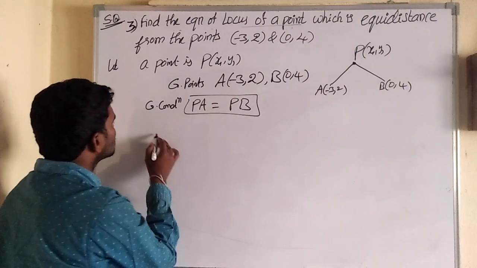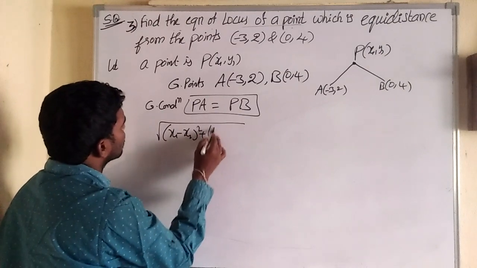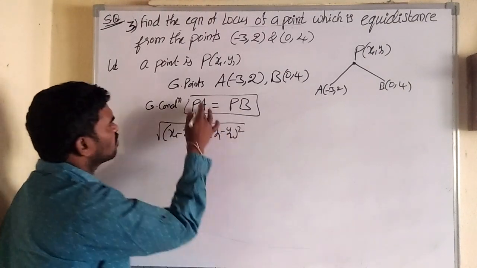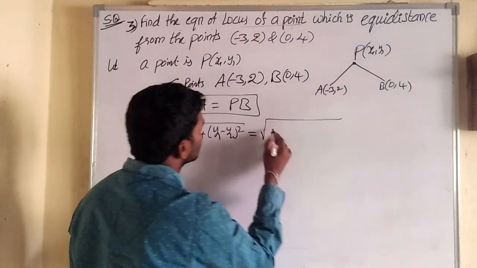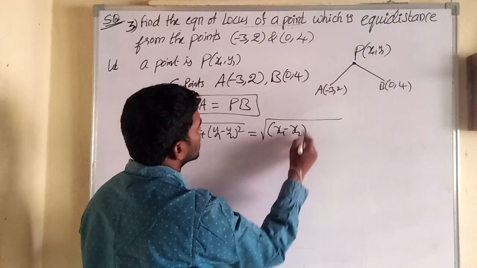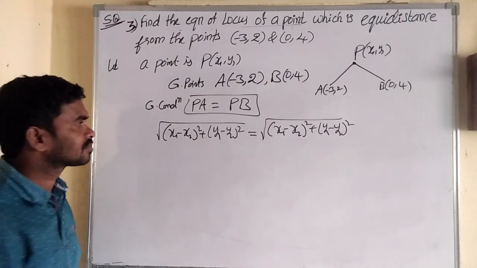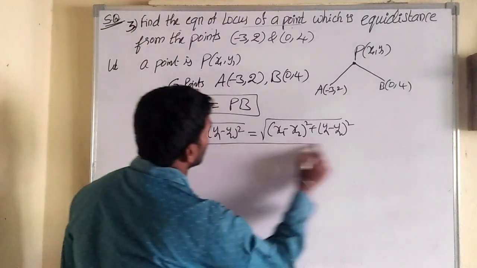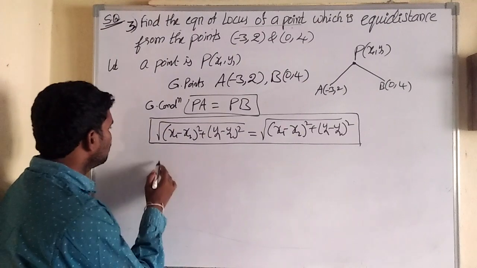So for PA, what is the distance formula? Root of (x1 minus x2) whole square plus (y1 minus y2) whole square, is equal to the same formula for PB, because that is also a distance: (x1 minus x2) whole square plus (y1 minus y2) whole square. This is the formula I am keeping in the box. Then we should find out.